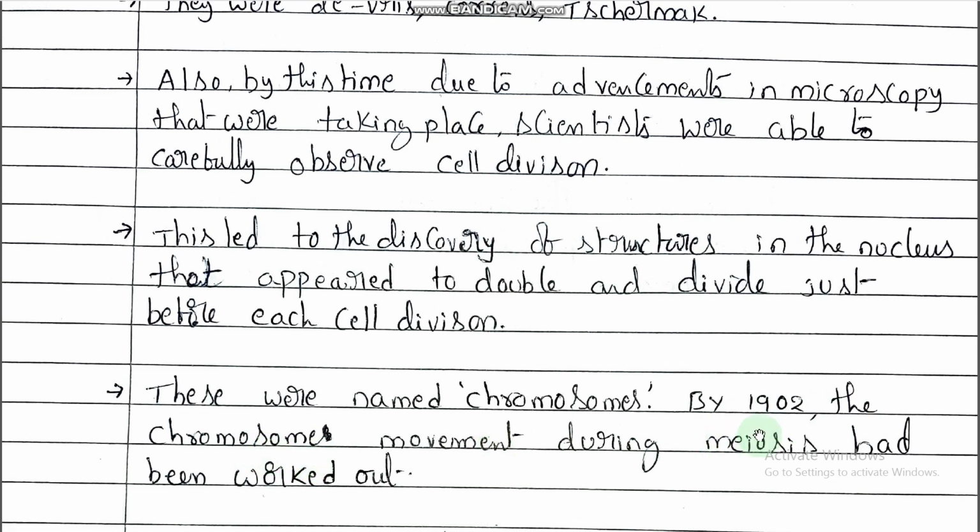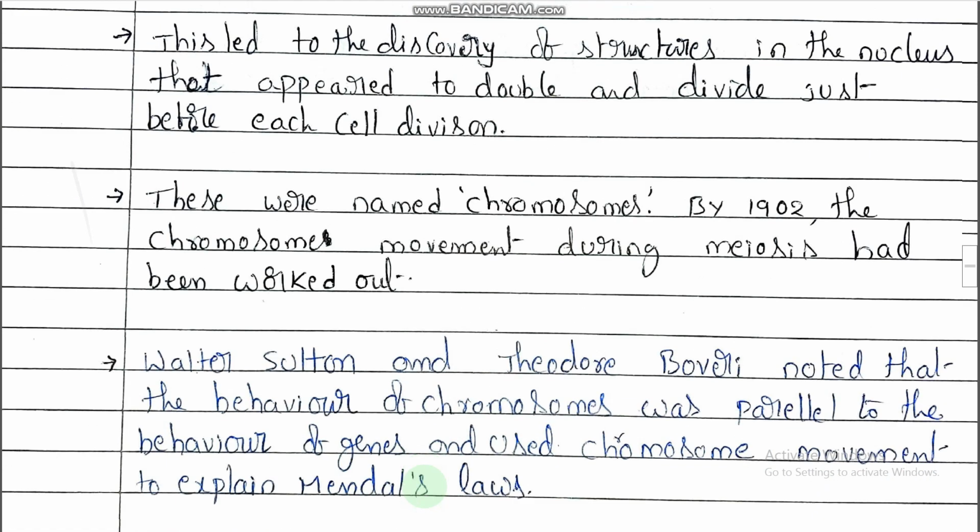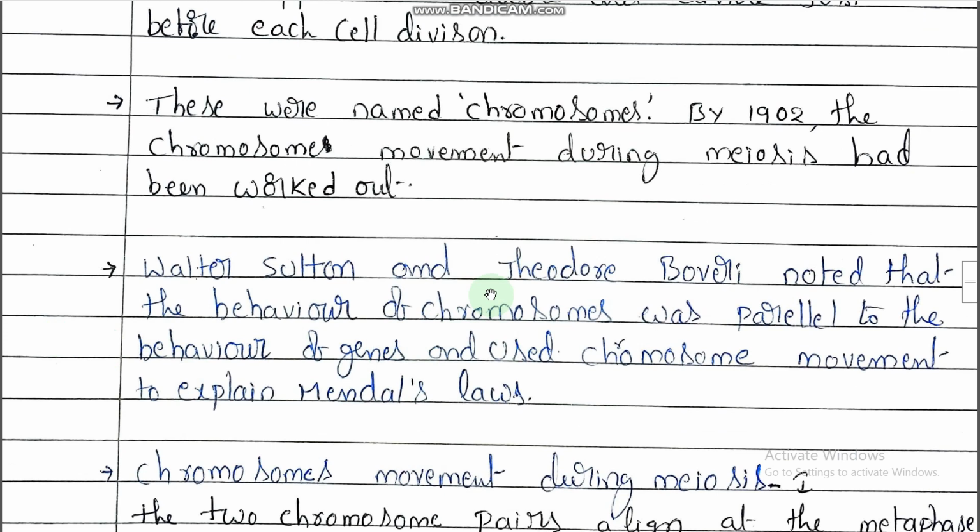Whatever separated at the time of cell division is called chromosomes. In the year 1902, the chromosome movement during meiosis had been worked out. Walter Sutton and Theodore Boveri proposed the chromosomal theory of inheritance, based on Mendel's postulates only. Walter Sutton and Theodore Boveri noticed that the behavior of chromosomes was parallel to the behavior of genes and used chromosome movement to explain Mendel's laws.